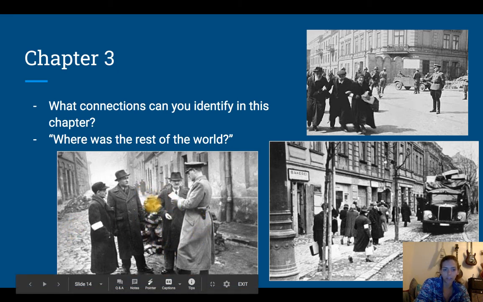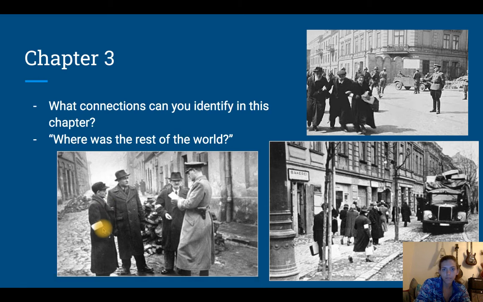There's trash piled up in the streets, and these Jewish men have their armbands on, right? So we're going to take a look at some of the events related to this kind of situation in Krakow. All right.